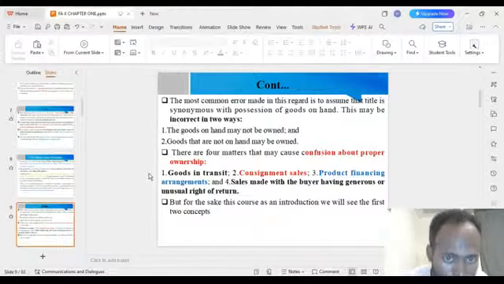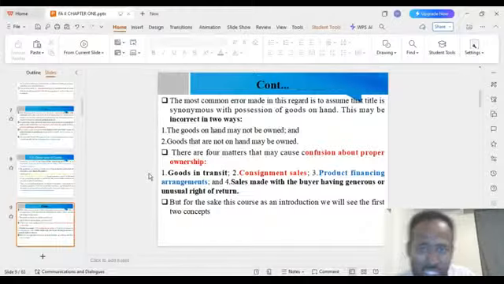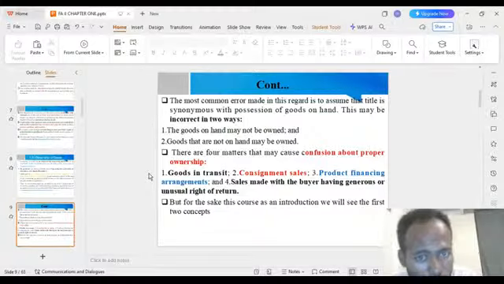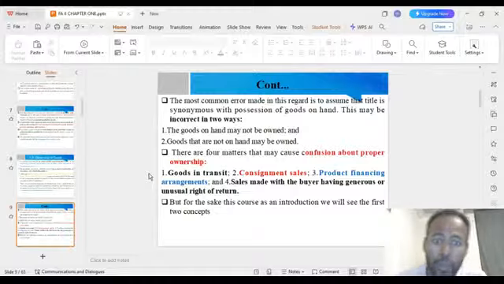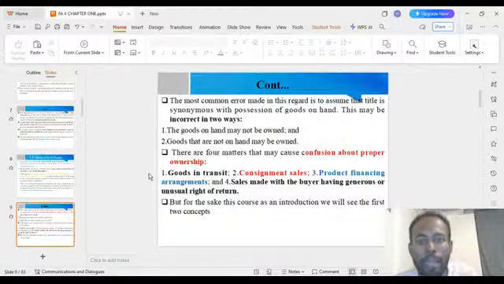The most common error made in this regard is to assume that title is synonymous with possession of goods on hand. This may be incorrect in two ways. The goods on hand may not be owned, and the goods that are not on hand may be owned.